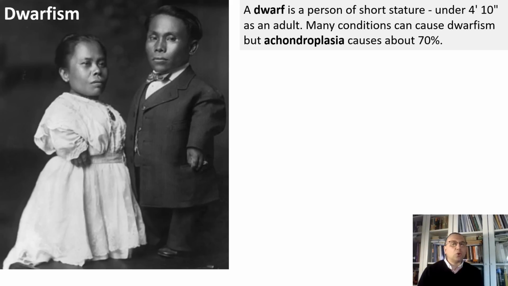In a child, when too little growth hormone is released, a condition called dwarfism occurs. The child remains short. A dwarf is a person of short stature, under 4'10" as an adult. Many conditions can cause dwarfism, but achondroplasia causes about 70%. Achondroplasia is a genetic bone disorder affecting 1 in 20,000 babies. It is the most common type of dwarfism, in which the child's arms and legs are short in proportion to body length. The head is often large and the trunk is normal size.